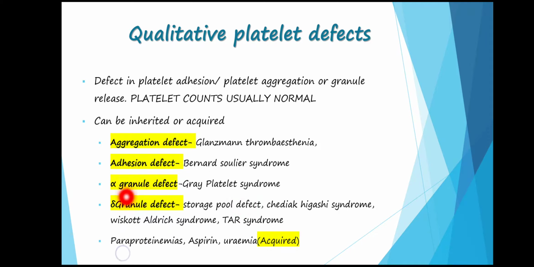Since in Bernard-Soulier and in von Willebrand disease, where there is severe deficiency of von Willebrand factor, ristocetin-induced platelet aggregation will be defective. So in case these two factors are defective or deficient, then RIPA will be abnormal.